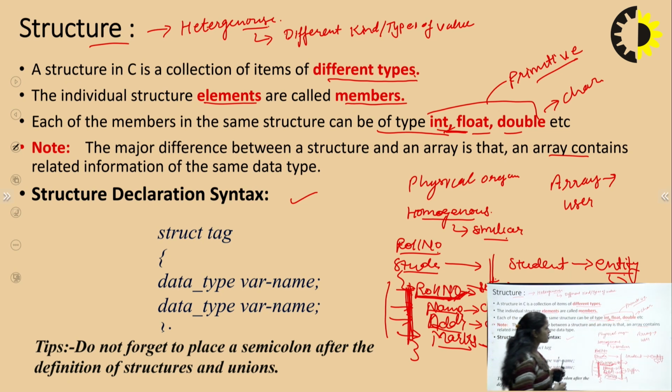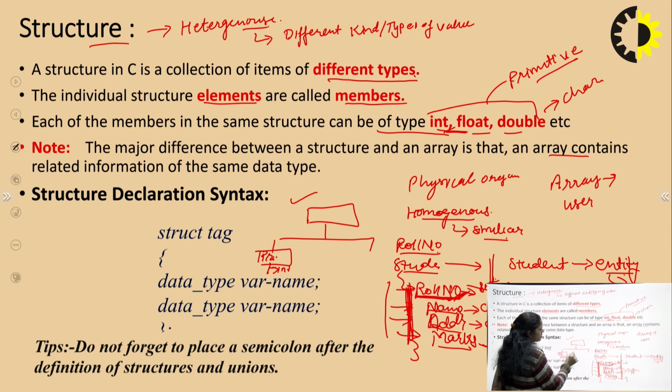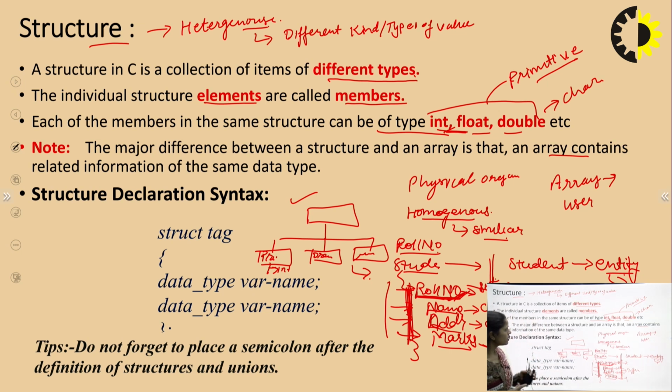When we talk about data types in the C language, we have some categories: primitive data types like int, float, char, then some derived data types, and some user defined data types. So structure here is a user defined data type, because the user defines the actual definition of that particular data type.